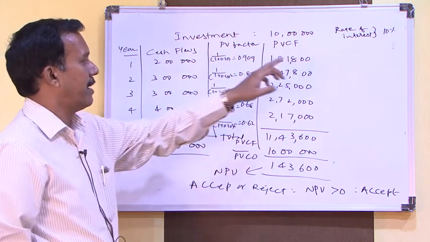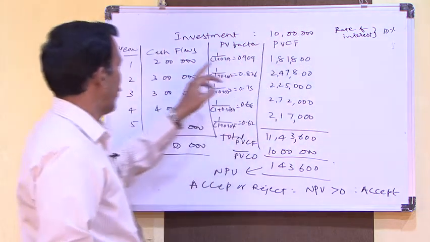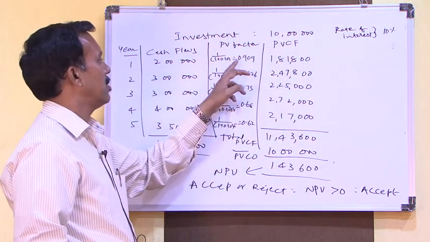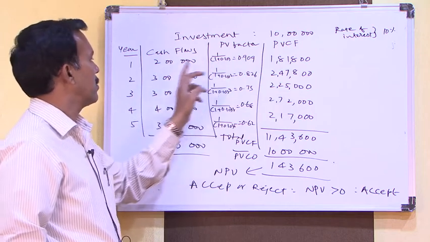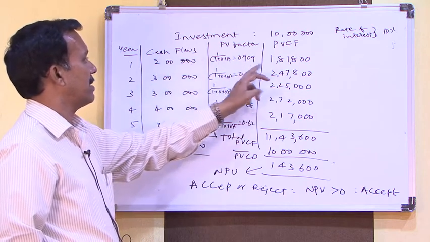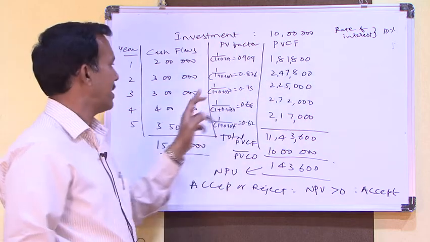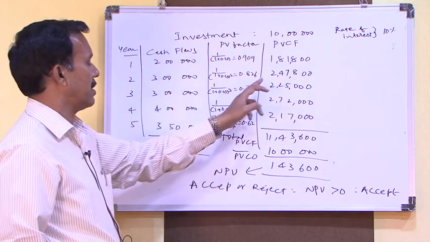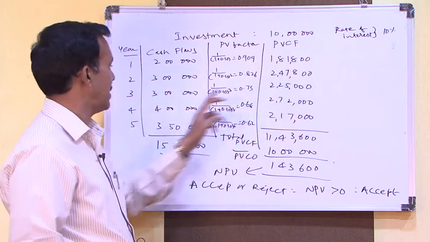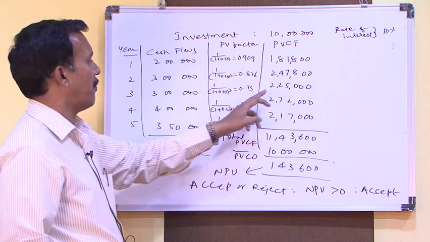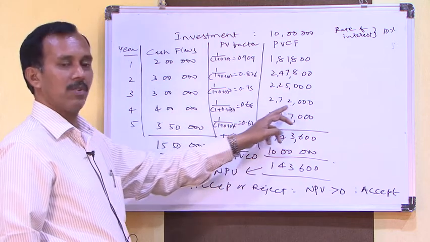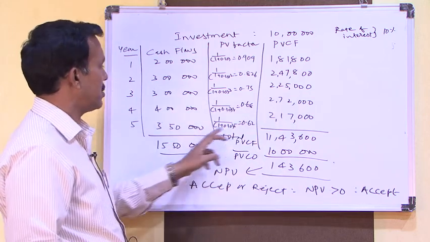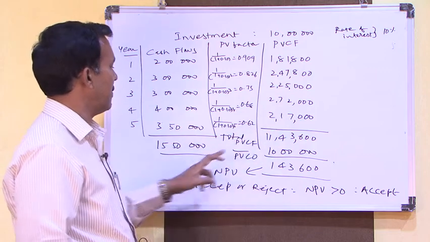Given rate of interest is 10, n is 1 for the first year, 0.909 multiplied by cash flows 2 lakhs. So 2 lakhs into 0.909, 1,81,800, 3 lakhs into 0.826, 2,47,800, 3 lakhs into 0.75, 2,25,000, 4 lakhs into 0.68, 2,72,000, 3,50,000 into 0.62, 2,17,000,